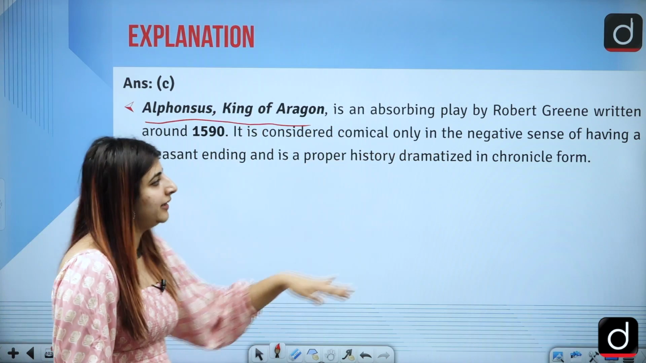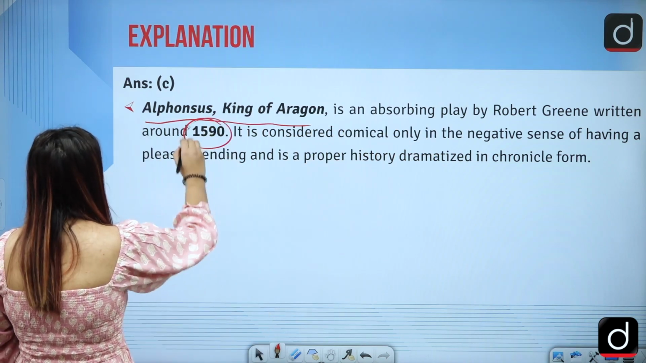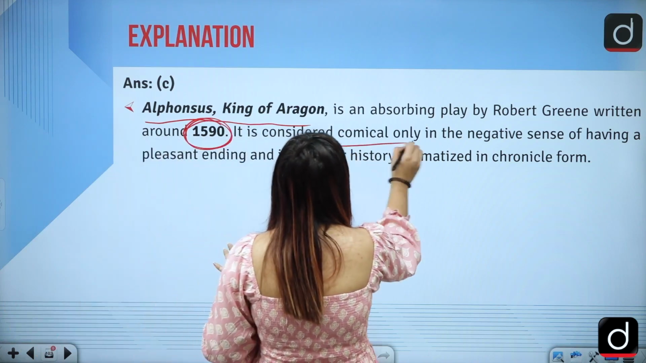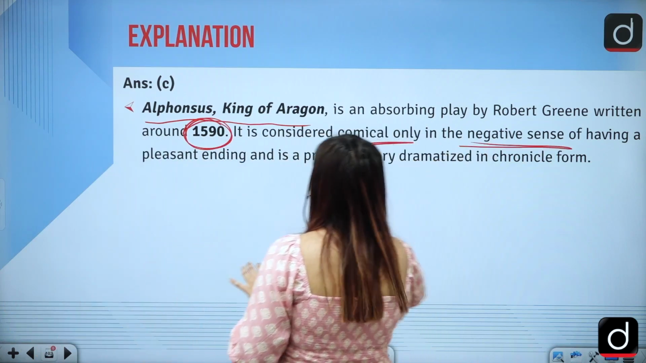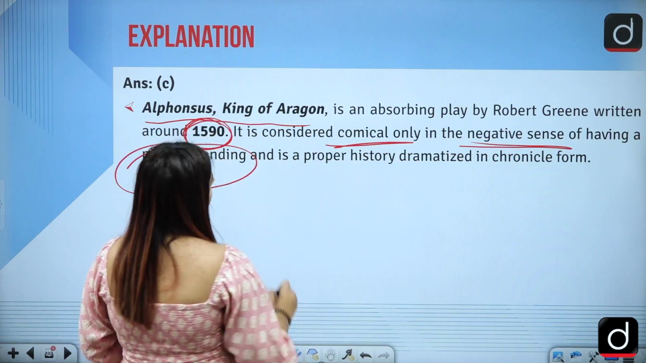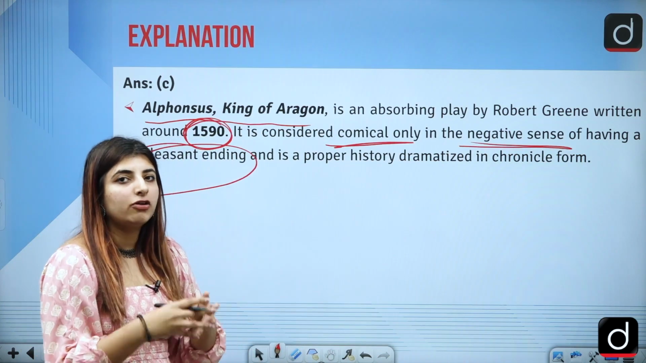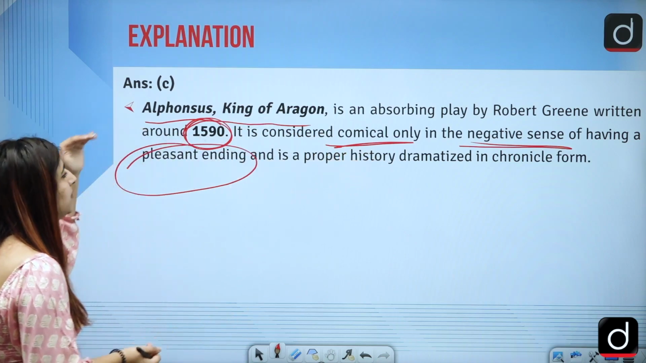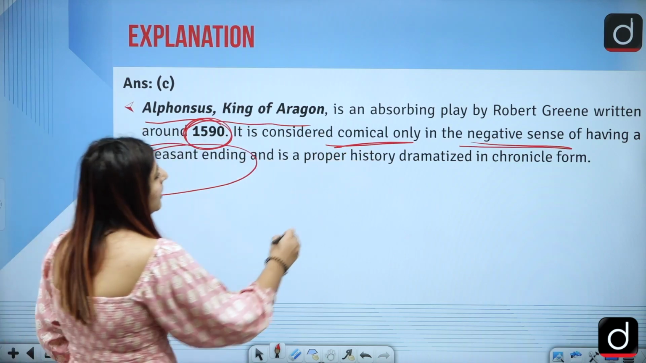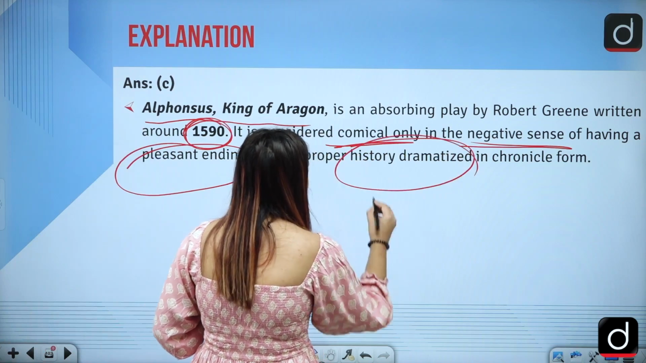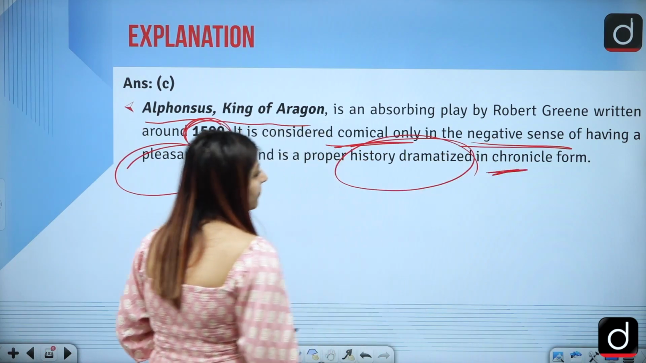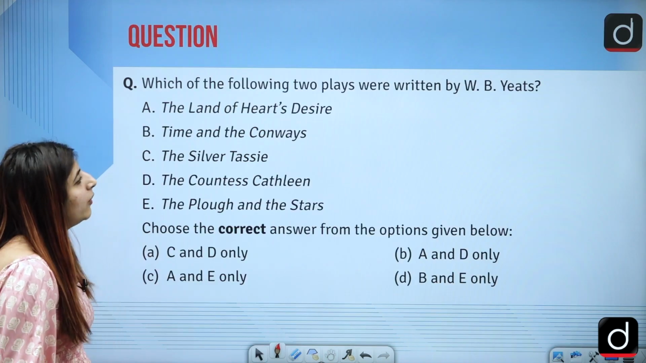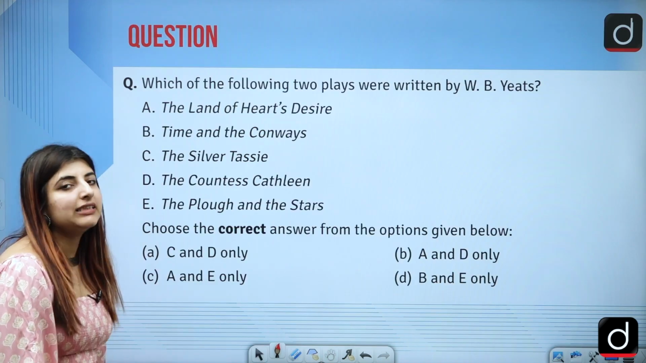An absorbing play by Greene, written around 1590. It provides a comical way into the negative sense of having a pleasant ending. So that is why we talk about the absorbing play. It has comical elements, it has negative elements, it has a pleasant ending, and the history is dramatized in the chronicle form. Correct?